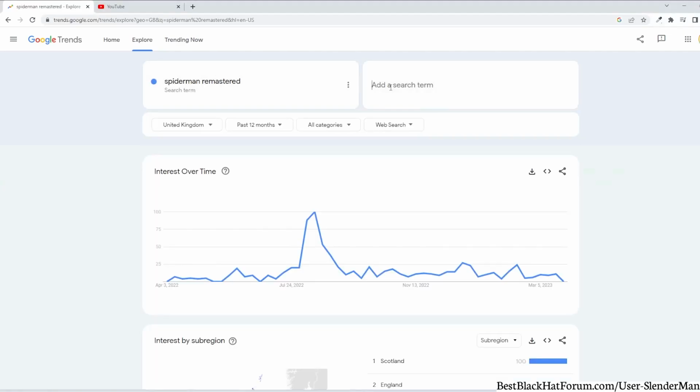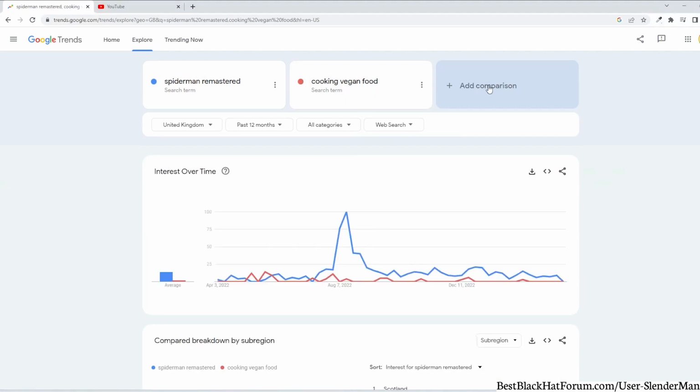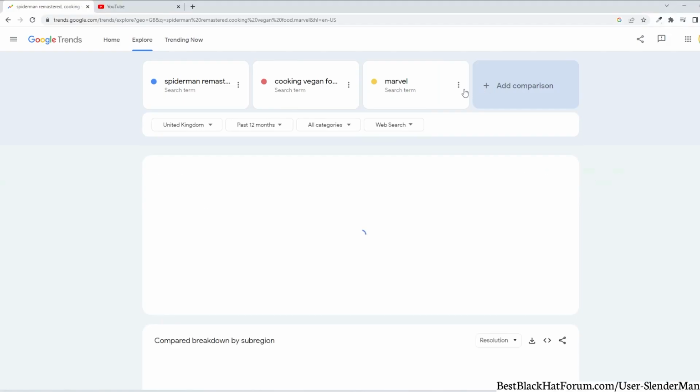Next, I like to cook vegan food, and I'm not going to enter just cooking as this term is too broad. So I will enter cooking vegan food. As for the movies, I enjoy watching the Marvel series.